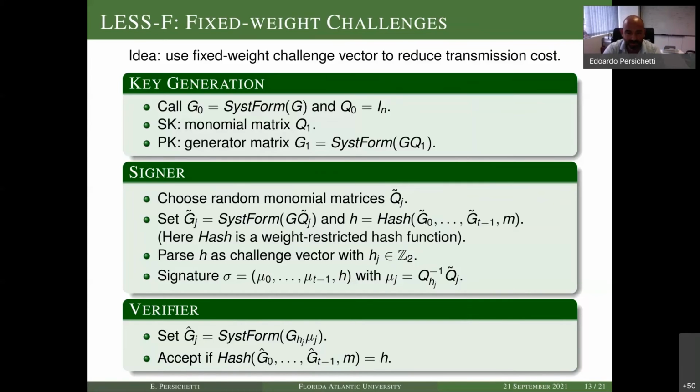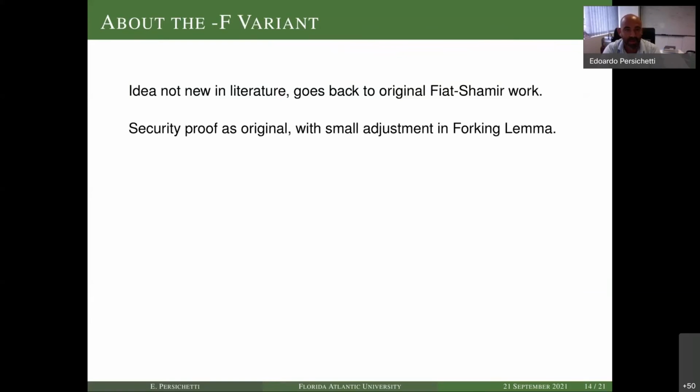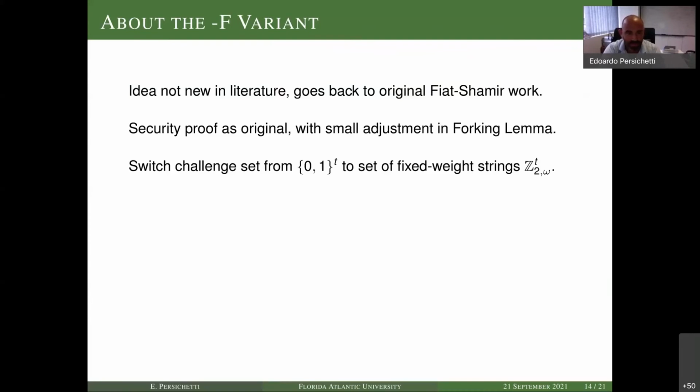What is to notice here is that we have this weight restricted hash function. What's the reason for this? Basically, we're going to try to have a lot more zeros than 1s here. And in fact, this is not a new idea. Fiat and Shamir in their original work already were hinting at something like this. It doesn't change the security proof. All we need to do is modify the forking lemma to change the output distribution. In fact, the challenge set will have to go from 0, 1 to the t, which is the uniform one, to the set of fixed weight strings.